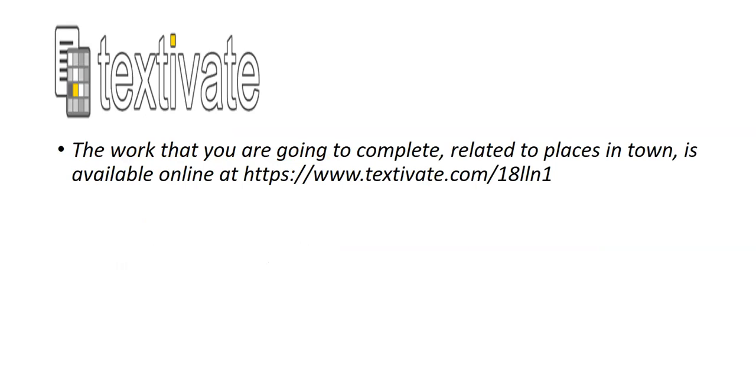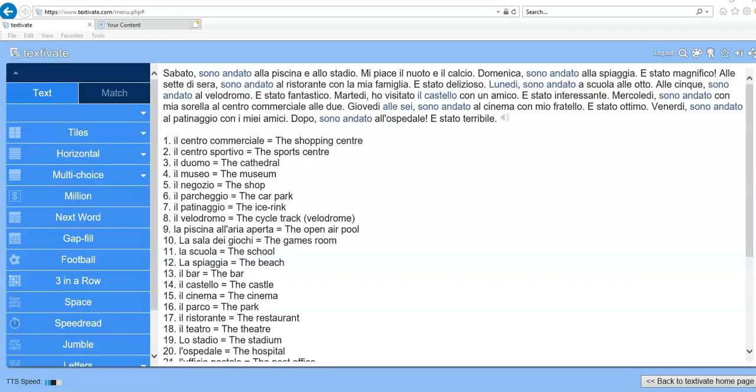So Textivate is the resource that you're going to use today. It's an online resource and you're going to need to go online and the web address is there for you. I'll put this in Classcharts as well so you can just click straight onto it. And when you click onto it, you'll come to something that looks like this. So this is what you'll see when you click on that link or when you type it in.